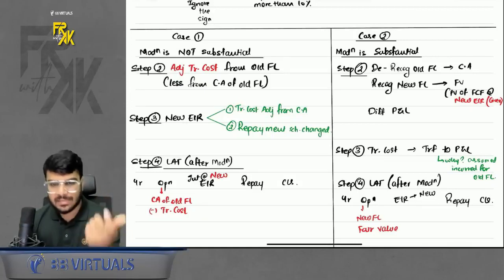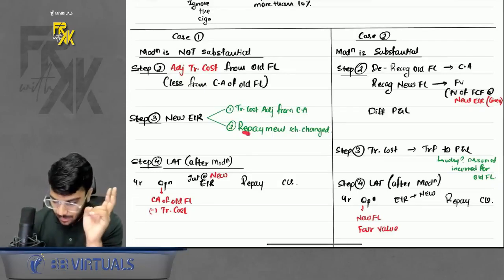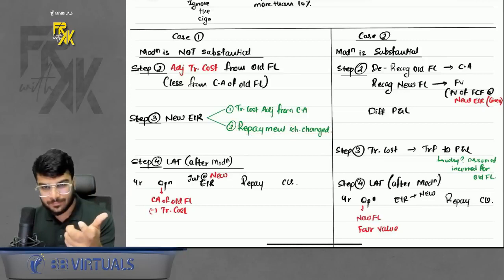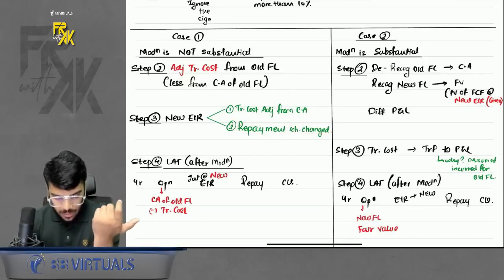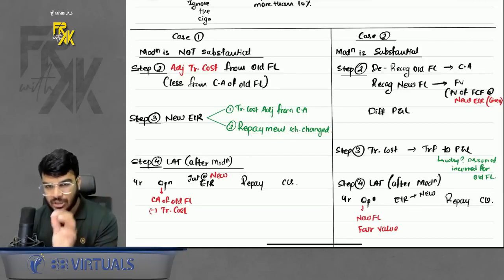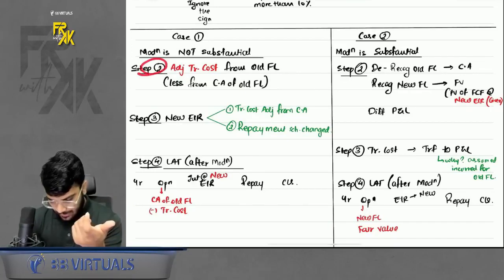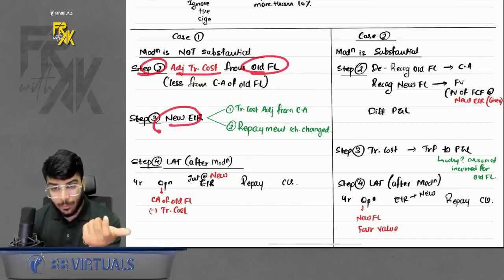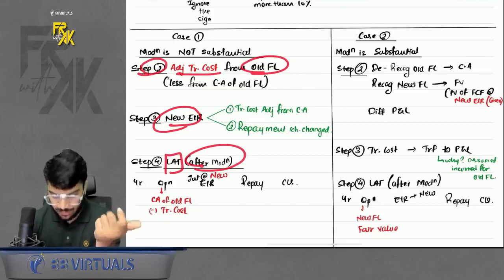So the carrying amount changes, LAT won't match. Second thing, even your repayment schedule has changed. So you will require a new EIR. Okay. So if the modification is not substantial, the further steps are: adjust the transaction cost from the old financial liability, compute a new EIR, and then prepare the LAT after modification.